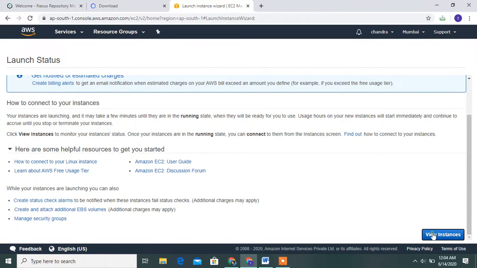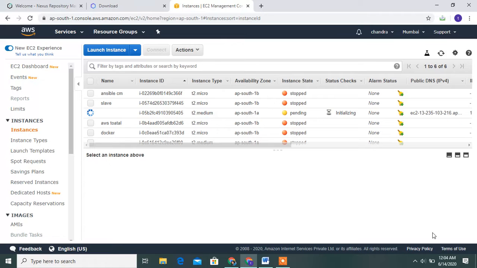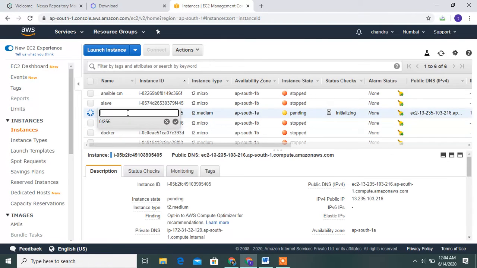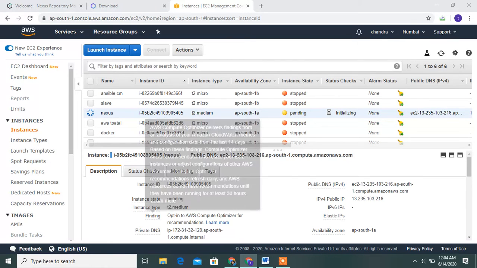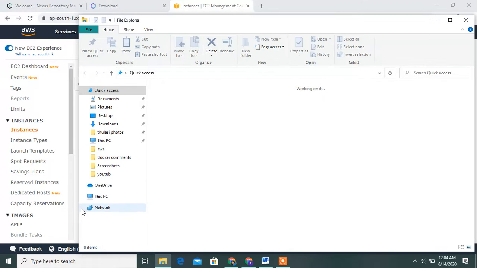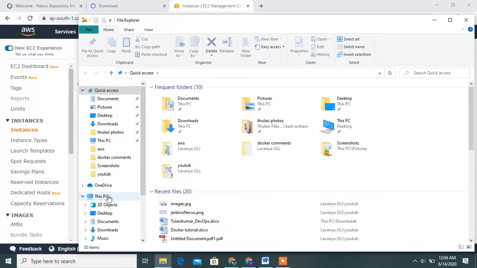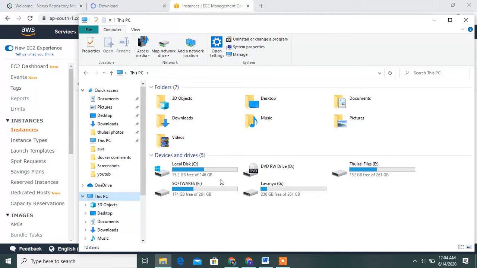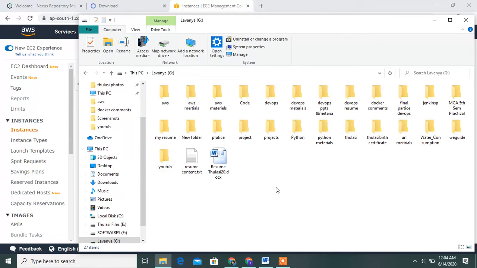Go to view instance. See this, guys, this is running. Write the name and select it. This is running, guys. Go to the PEM file. Open my instance PEM file.